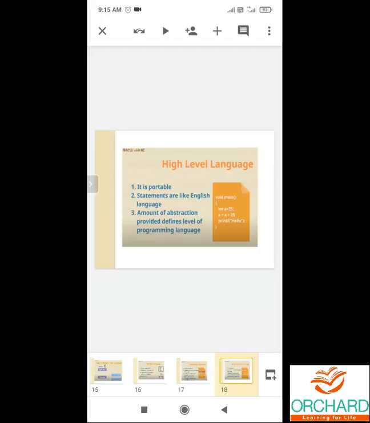And the last one is high-level language. Here, the programs are written in English letters and mathematical symbols. In assembly language, the program is written in English words. In high-level language, the program is written in English letters and mathematical symbols.